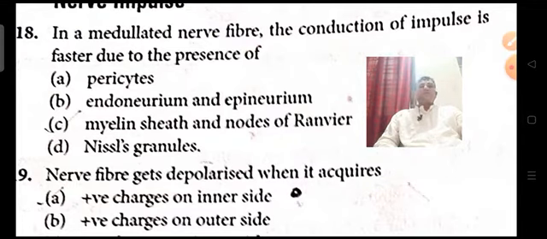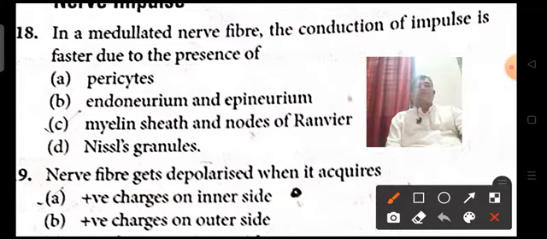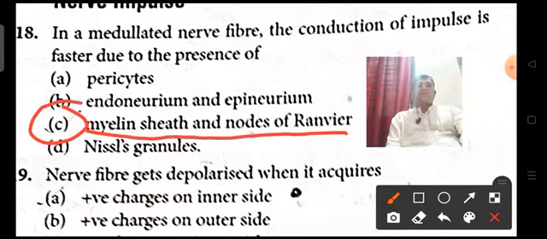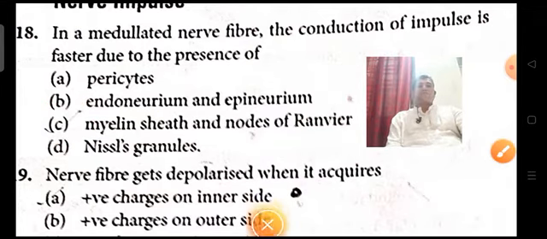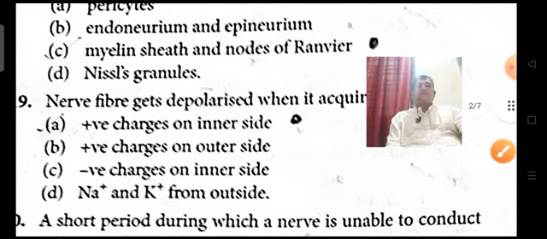In the same way, the myelinated neuron, or myelin sheath containing neuron, and the nodes of Ranvier generally have fast impulse conduction when compared to unmyelinated neurons. So the option here is C. With the myelin sheath and nodes of Ranvier, the impulse conduction is generally fast. Next.